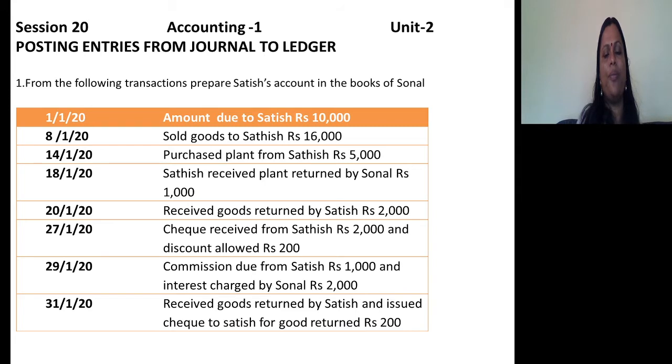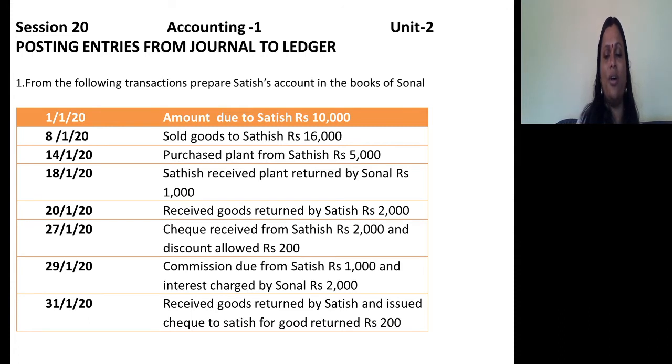So next. Cheque received from Satish rupees 2,000, discount allowed rupees 200. So Sonal received a cheque. I have already mentioned to you, particularly at the beginning of the second chapter, that a cheque received will be treated as cash received. So whenever cash is received, what is the journal entry?